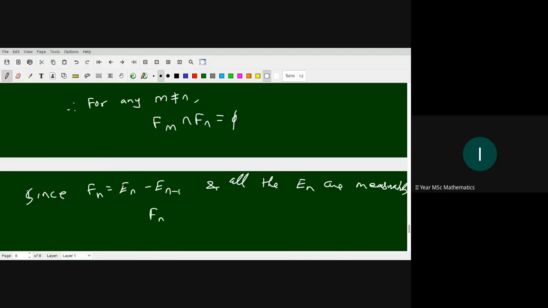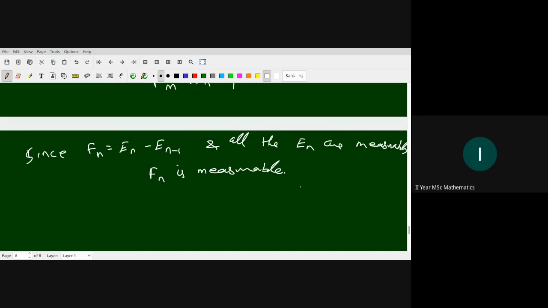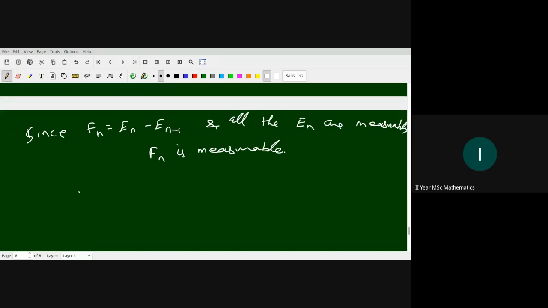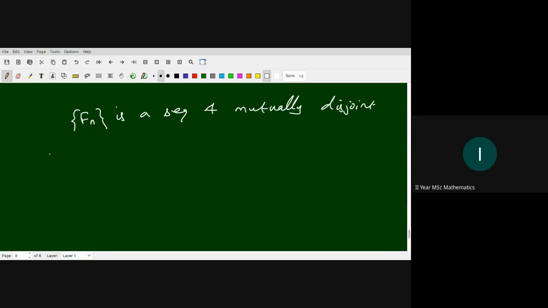So Fn is measurable, the difference of two measurable sets is measurable. The collection Fn is a sequence of mutually disjoint measurable sets.